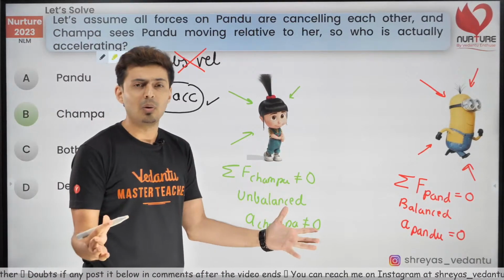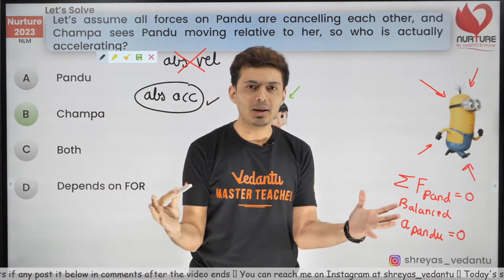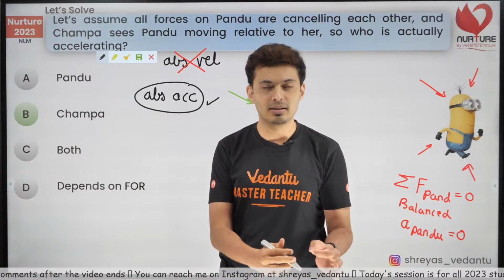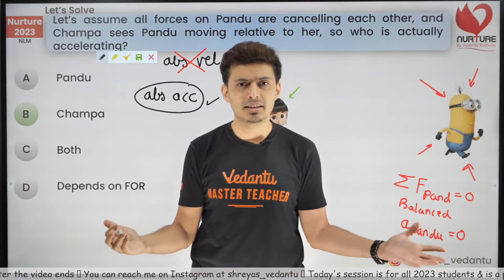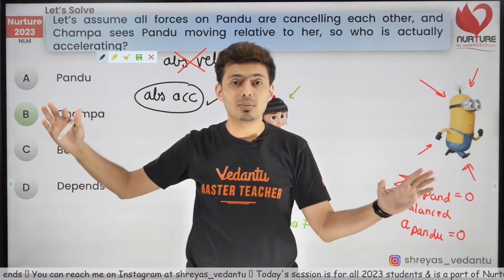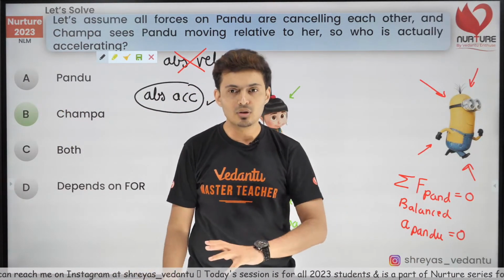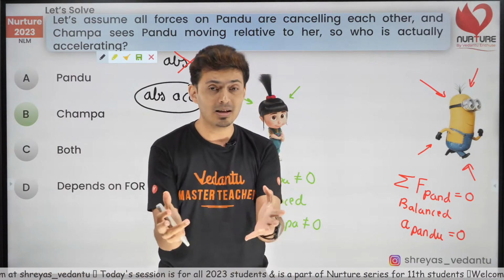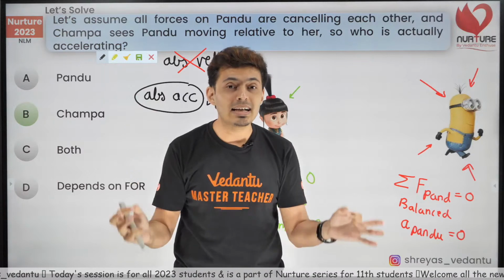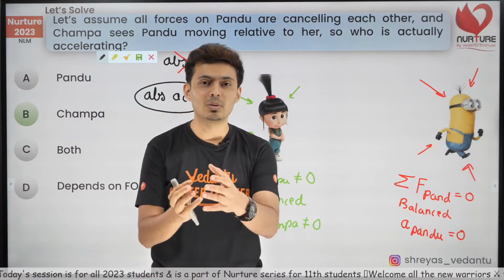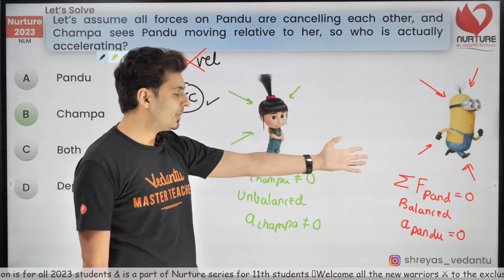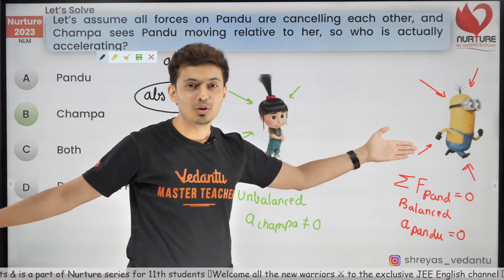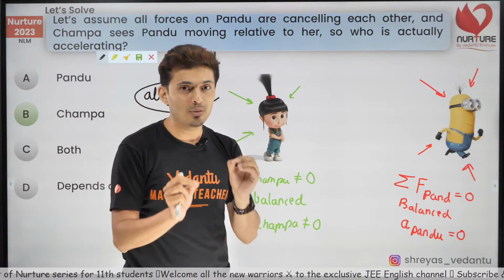Like, sir, how? Who is that frame or what is that thing which has 0 absolute acceleration? Because there is no such thing which is stationary. There is no such thing which has 0 velocity. So how are you sure that there is something which is not accelerating? I'll tell you, just open your eyes and look towards Pandu. You have just found that thing. All those bodies in this universe which have 0 net force.